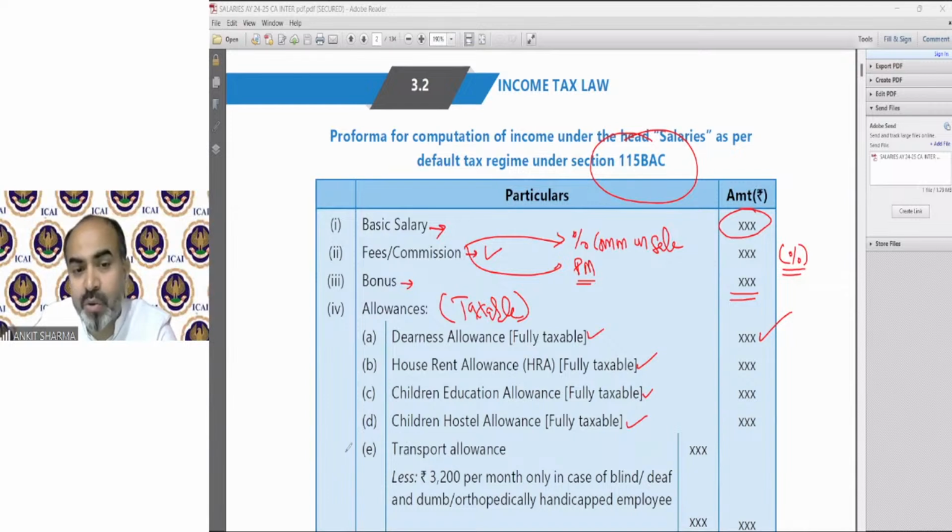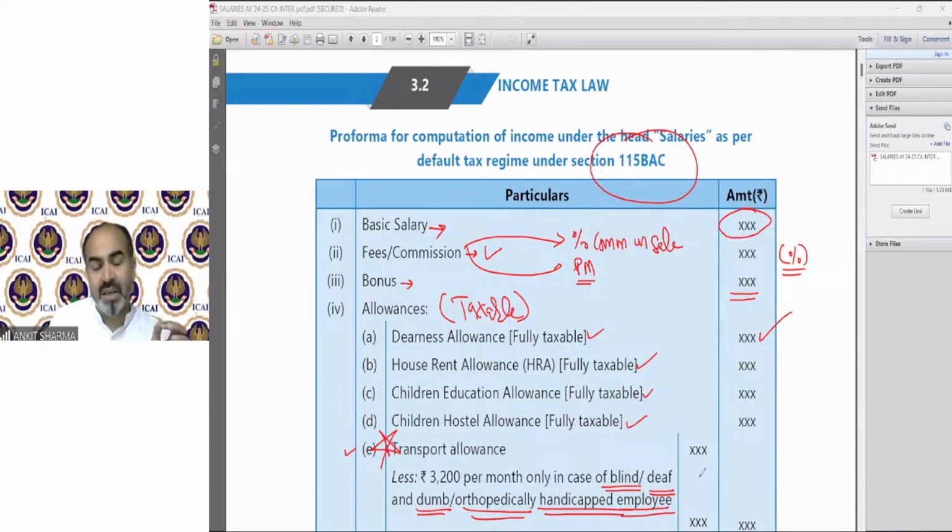There is an exemption for transport allowance, and that is important. If transport allowance is given to an orthopedically handicapped employee, etc., then it is exempted up to 3,200 rupees per month. This applies only in the case of blind, deaf, and dumb or orthopedically handicapped employees. In that case, he or she can claim an exemption of 3,200 rupees per month for transport allowance, whether under the default tax regime or under the normal or optional tax regime. Clear? Moving on further.